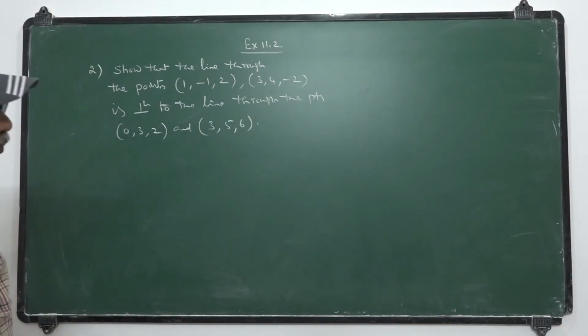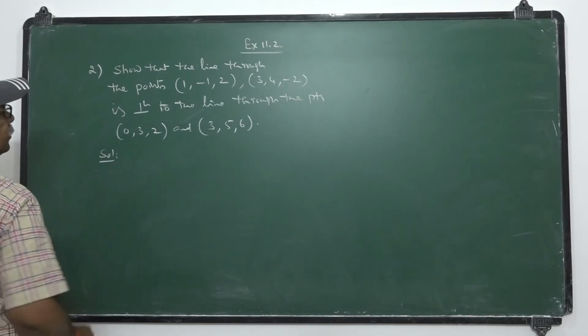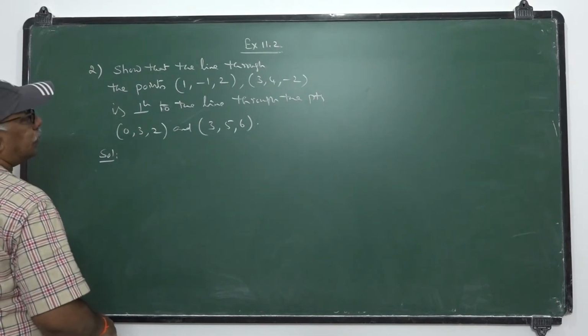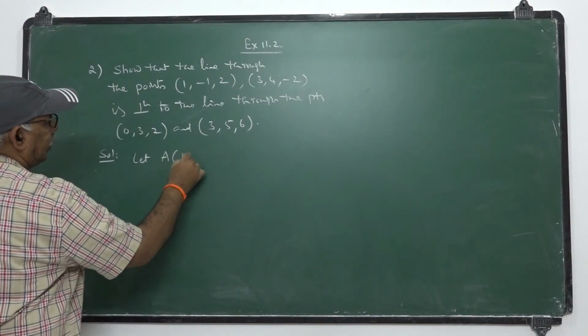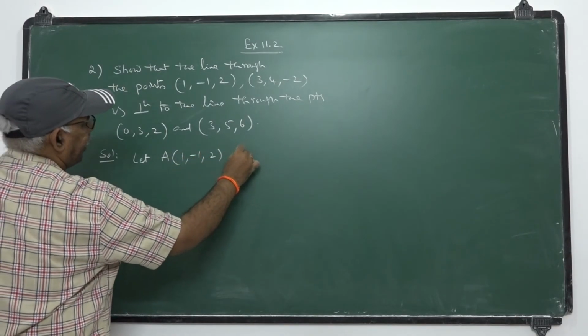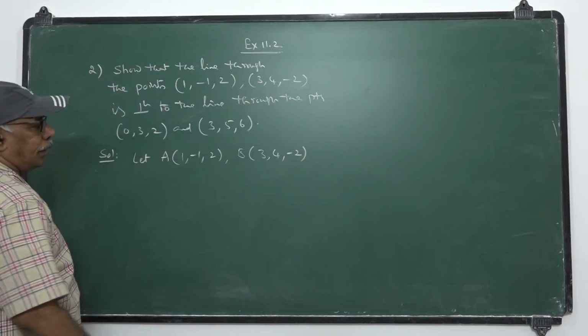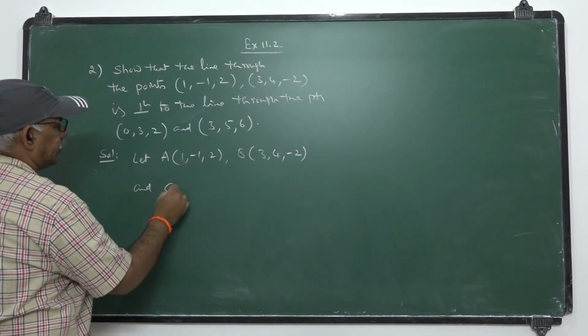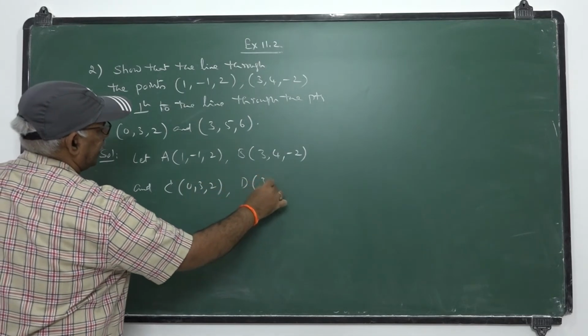Show that the line passing through the two points is perpendicular to the line through these points. So let A be (1, -1, 2), B be (3, 4, -2), and C be the point (0, 3, 2) and D be (3, 5, 6).